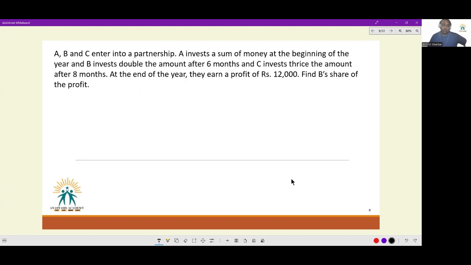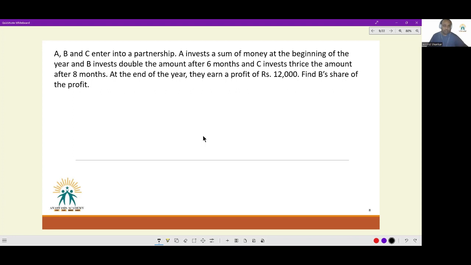Okay. Next, ABC enter into a partnership. A invests a sum of money at the beginning of the year, and B invests double the amount after 6 months. And C invests thrice the amount after 8 months. At the end of the year, they earn a profit of 12,000. Find B's share of the profit.